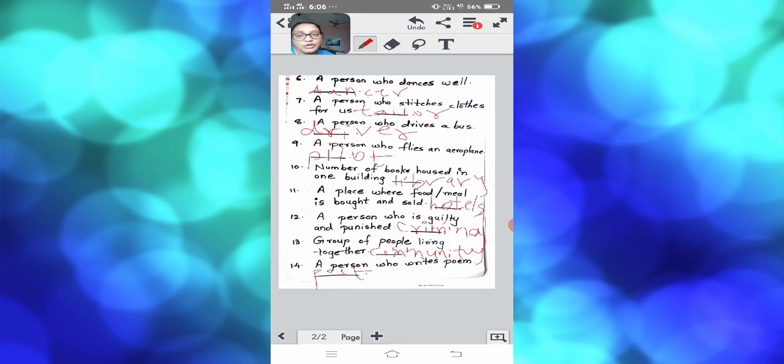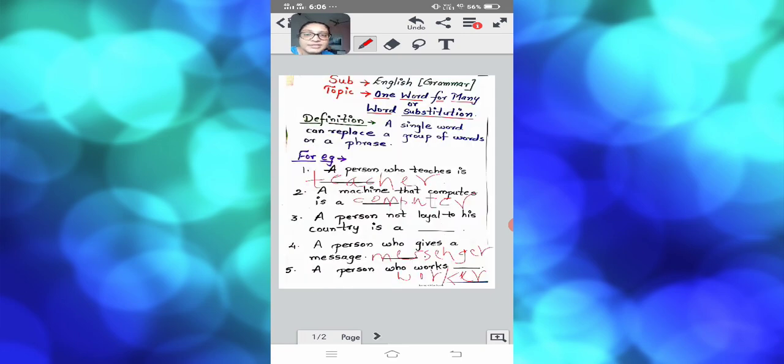So instead of using many words, this helps us to make our sentence concise, to brief our sentence properly, and to spell it nicely. Okay, children, this is the video related to our topic, that is one word for many, that is word substitution. Again, I will say the definition. It is a single word which can replace a group of words or phrases. That means using a single word instead of a lot of words.